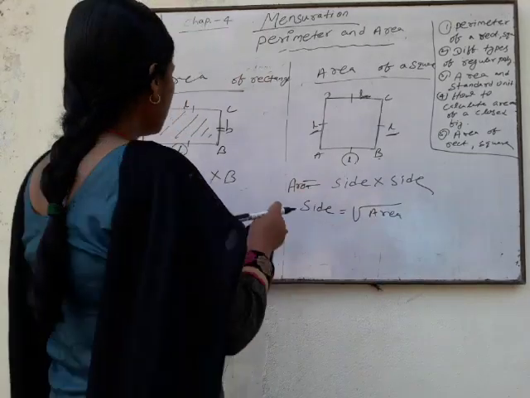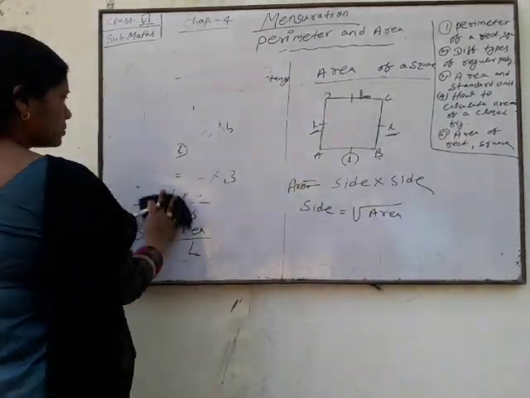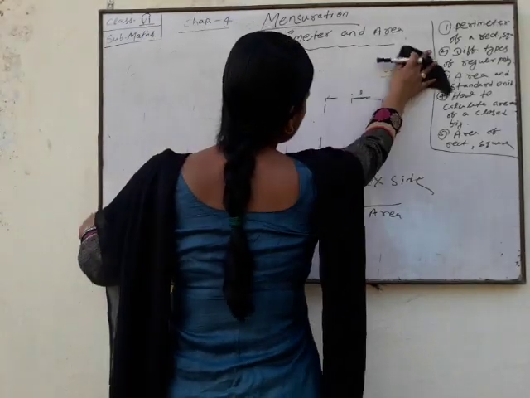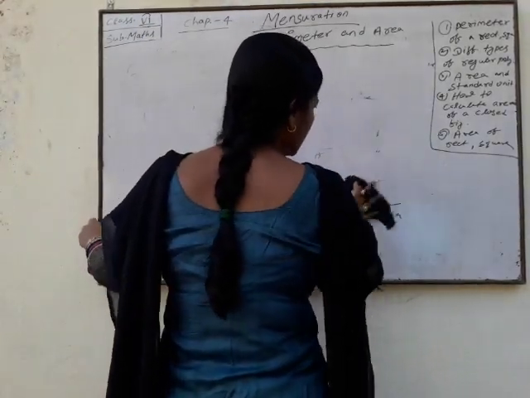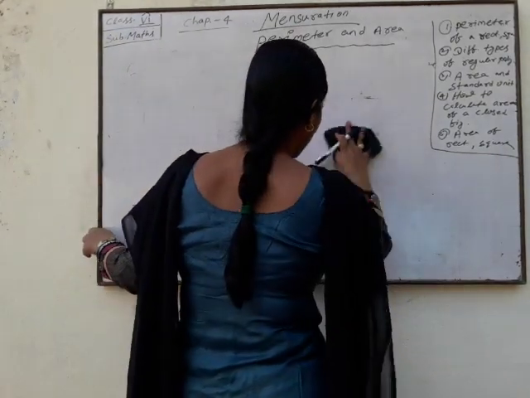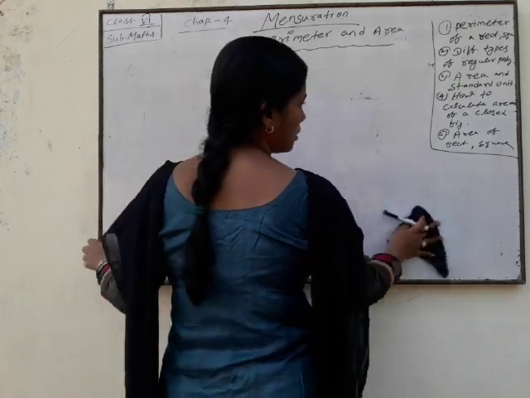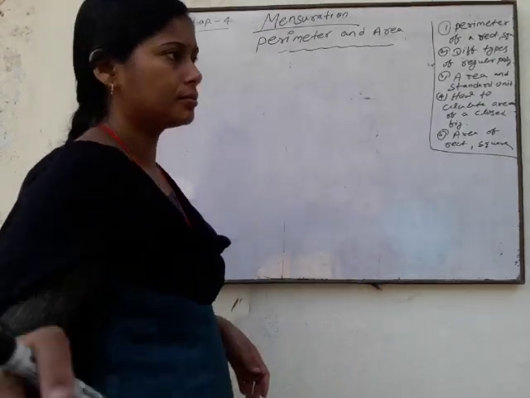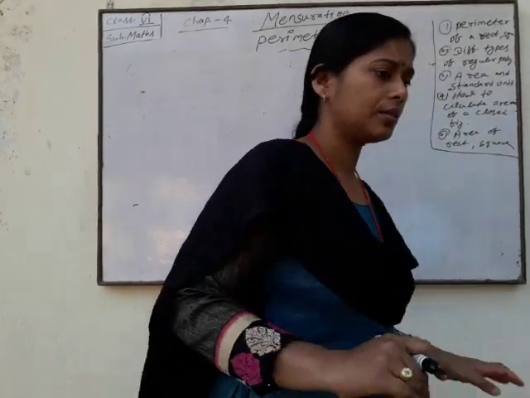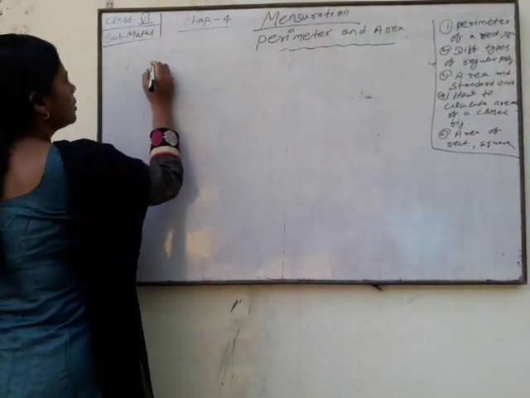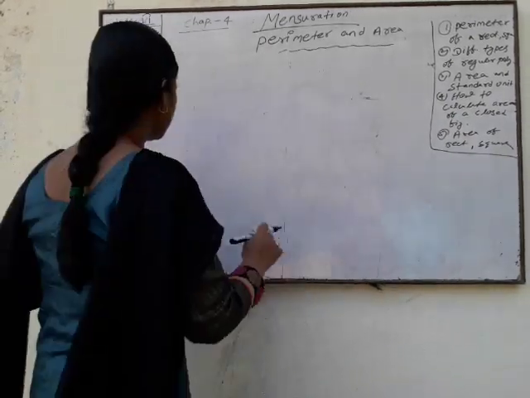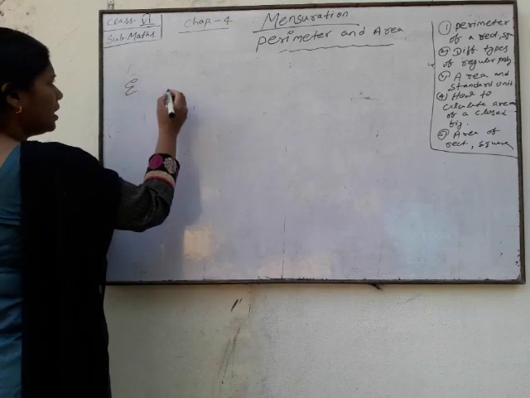Now, we'll discuss the perimeter of regular polygon. Regular means what? All sides are equal. Polygon having all sides equal. Perimeter of your equilateral triangle. Polygon means what?